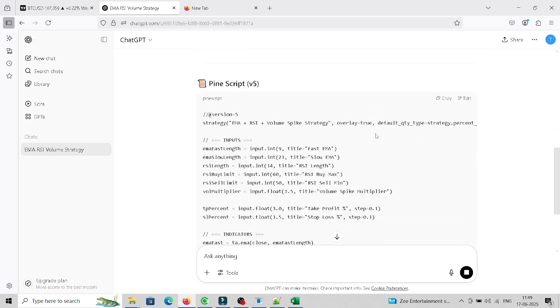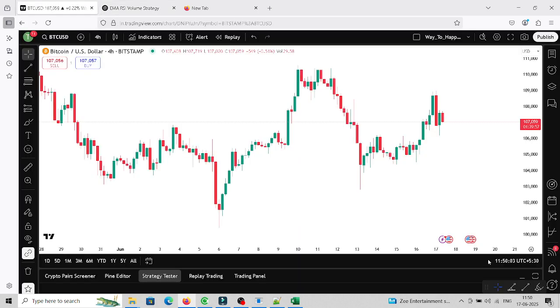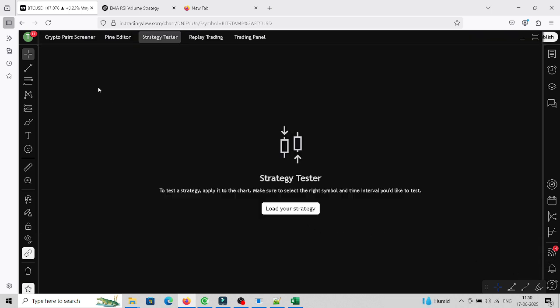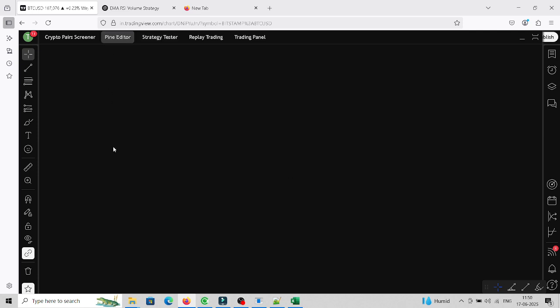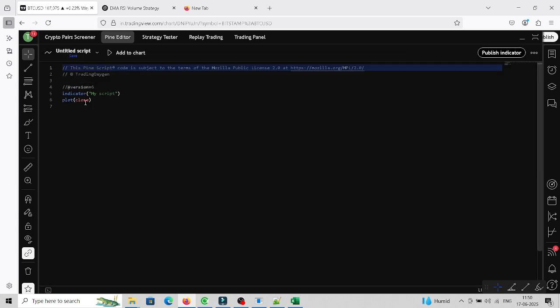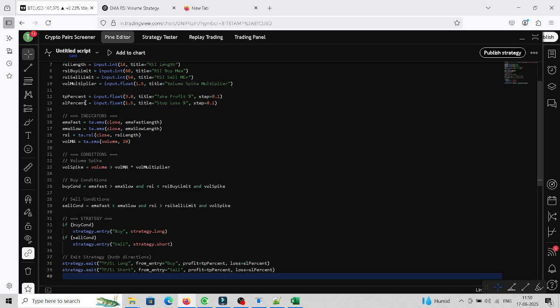Okay, what is a Pine script? This is my Pine script. I'm just going to copy it here, go to my TradingView, and this is the place, the maximize panel, where you are going to paste your Pine script. I don't have any Pine script for now. This is just a test, as I do coding as well. So I'm gonna delete everything, paste it, and save this. And I'm gonna click on add to chart.